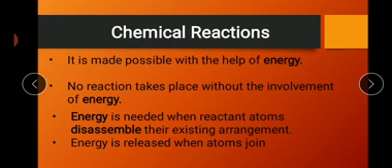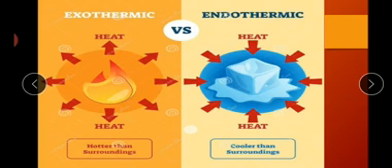Energy is the basic thing which helps the reaction proceed, and it is needed when the reactants reassemble themselves. The atoms present in the reactants change their existing arrangement, disassemble and arrange into a new pattern, the new form, that are compounds, and energy is released when the atoms join.